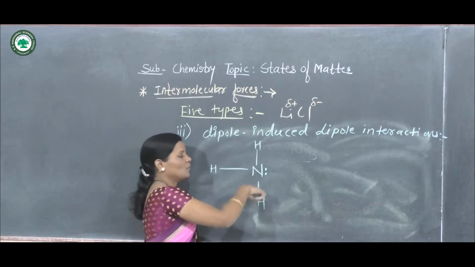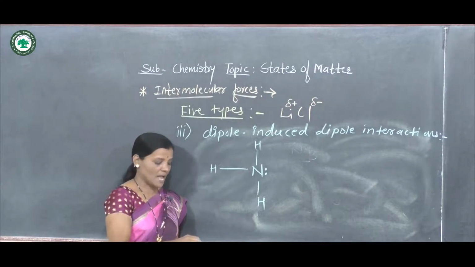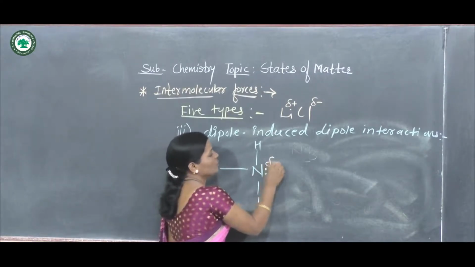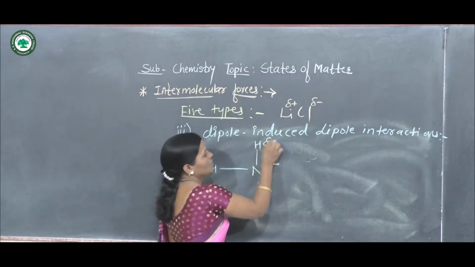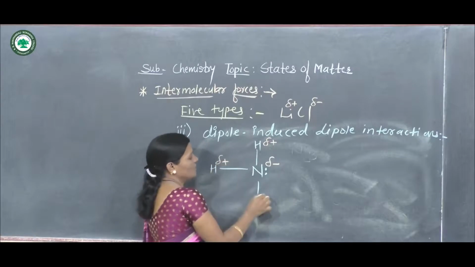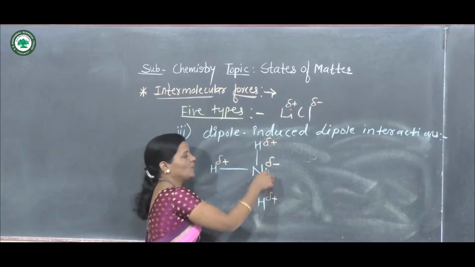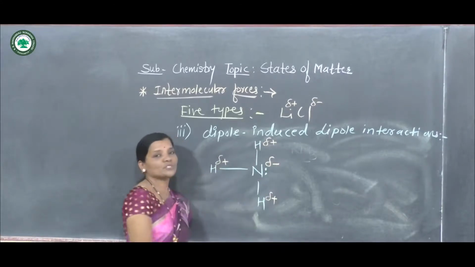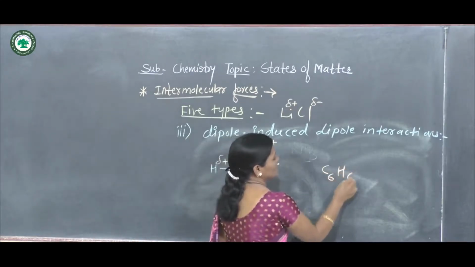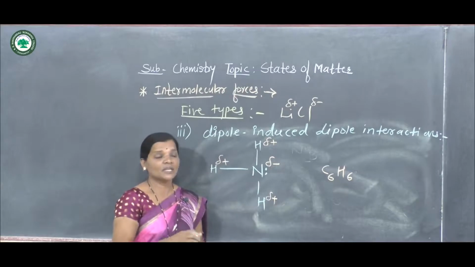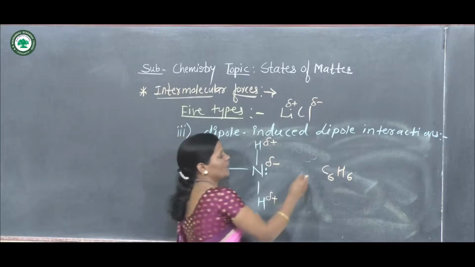In ammonia, nitrogen is more electronegative, so partial negative charge exists on the nitrogen atom and partial positive charge exists on the 3 hydrogen atoms. This is the negative dipole of nitrogen and these are positive dipoles. Now when benzene, with formula C6H6, comes in the vicinity of this ammonia molecule, what happens?